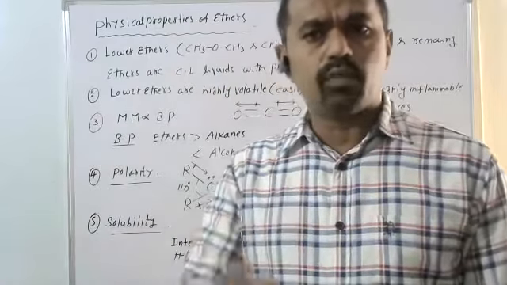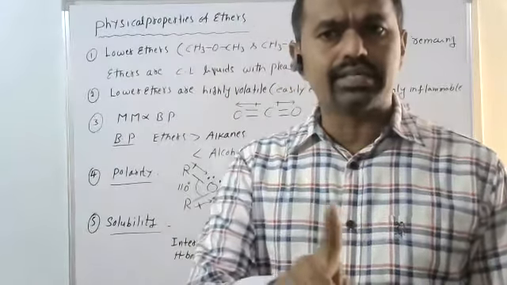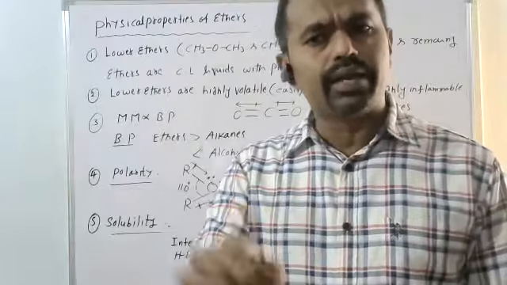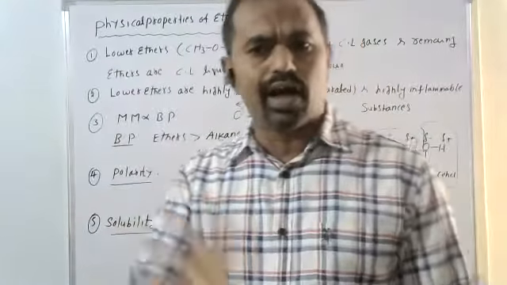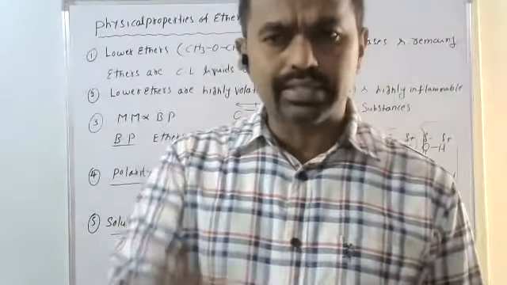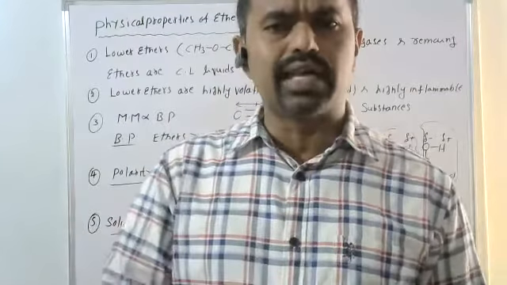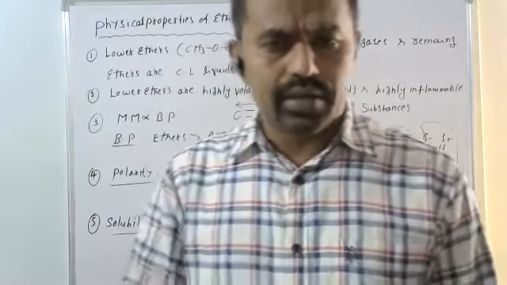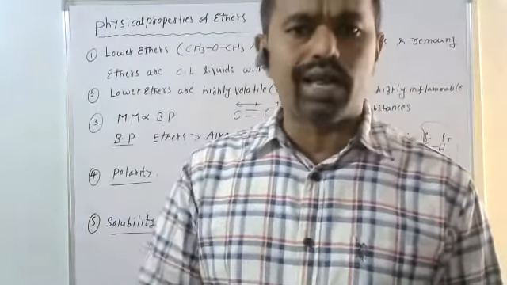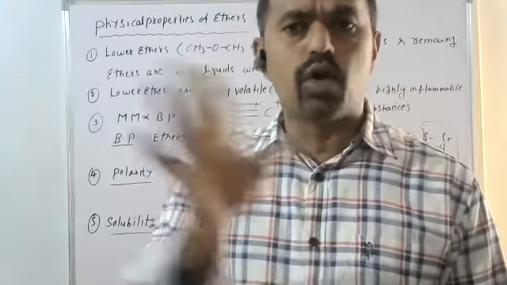Okay, the comparison with other compounds. Ethers generally have slightly higher boiling points than alkanes, because ethers are slightly polar in nature, but alkanes are completely non-polar. At the same time, compared to alcohols, ethers have lower boiling points.